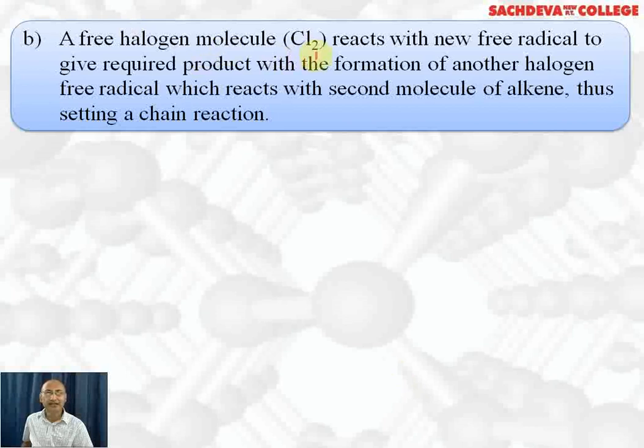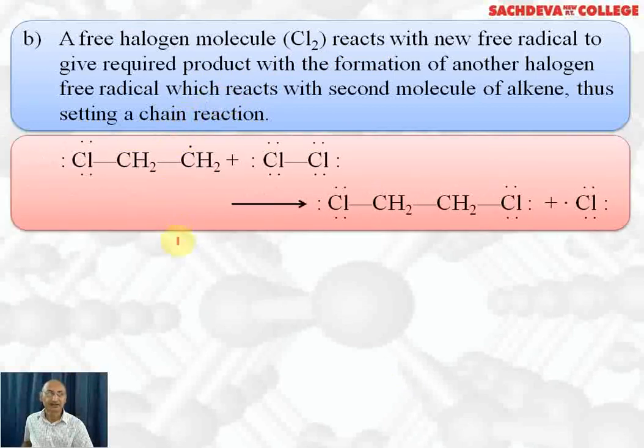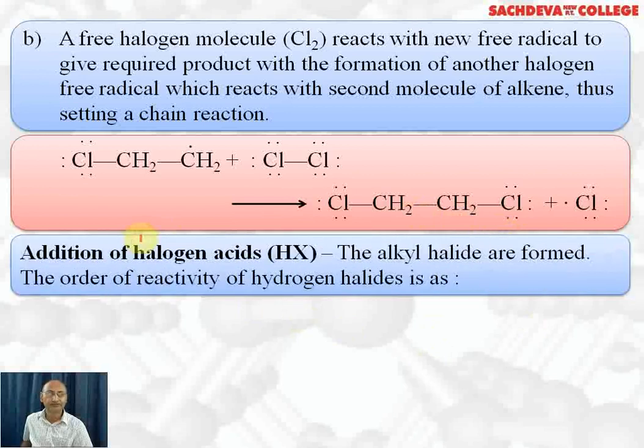Then a free halogen molecule reacts with the new free radical to give the required product with the formation of another halogen free radical, which reacts with the second molecule of alkene, thus setting up a chain reaction. This is a free radical. Now it induces homolytic fission in Cl2. One Cl radical will attack this free radical to form 1,2-dichloroethane, and a free radical will be generated. This process will continue and a chain reaction will be set up.